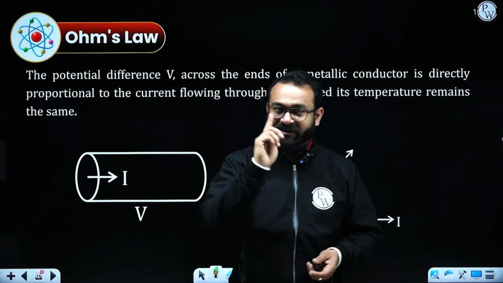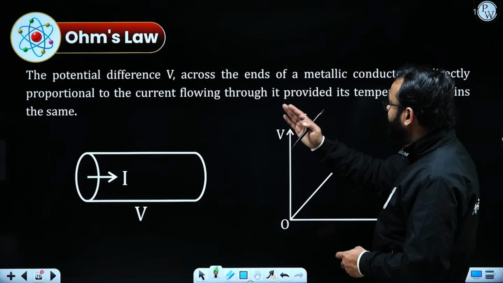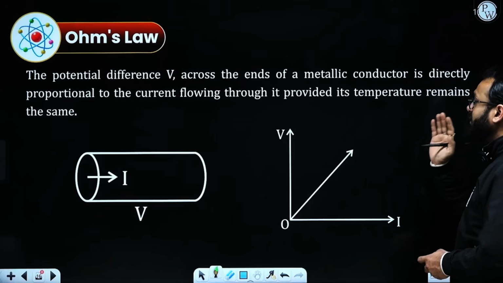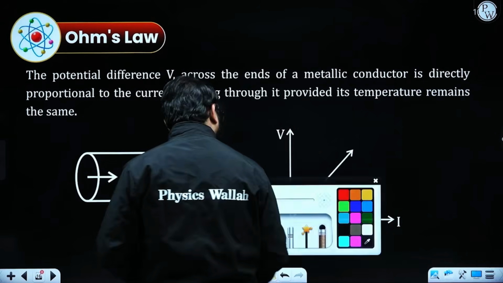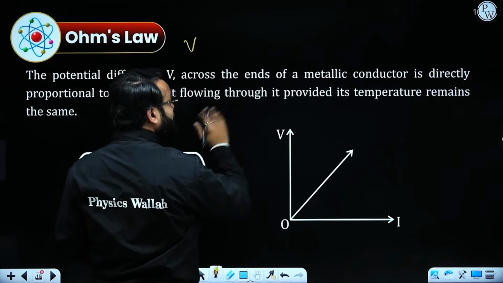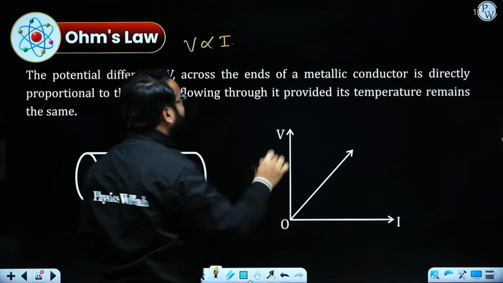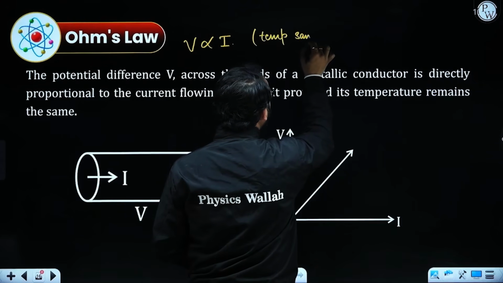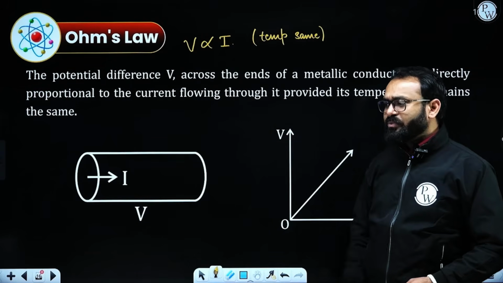So we need to understand this minutely. According to this, the potential difference V across the ends of the metallic conductor is directly proportional to the current flowing through it, provided its temperature remains the same. What does that mean? It means that if we have a potential difference V, it is directly proportional to the amount of electric current flowing through it, and the temperature will remain the same. There should not be any temperature difference when you are looking into Ohm's law.